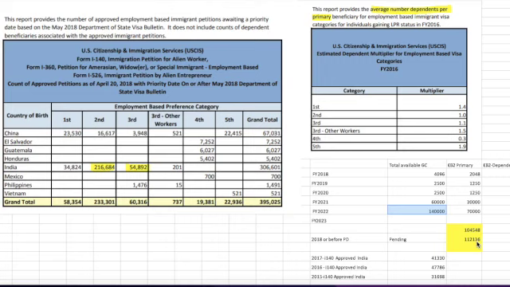Now let's do a backward calculation to see where FY 2023 will take us. Let's assume that we get about 60,000 spillover. That is about 30,000 primary and 30,000 dependent, and we have 31,698 petitions for I-140 EB2.